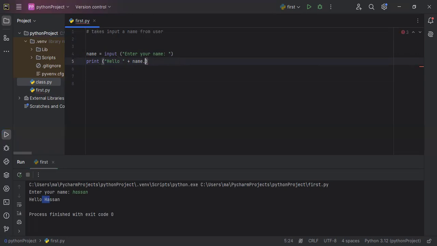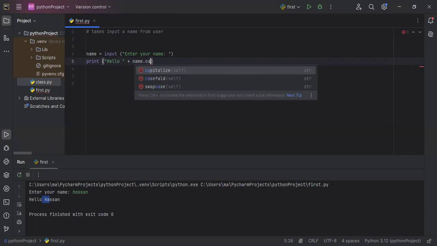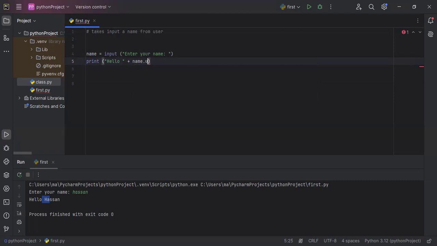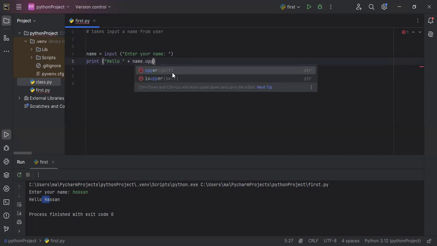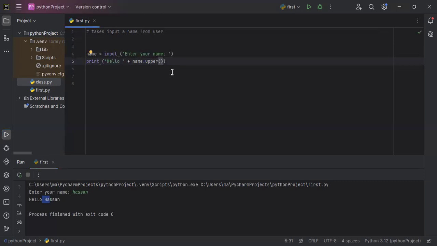Similarly, we have other functions as well. Name dot, there is capitalize, which we have used, and maybe we can now use the easy one, upper. What it will do is make all the letters capital block letters.